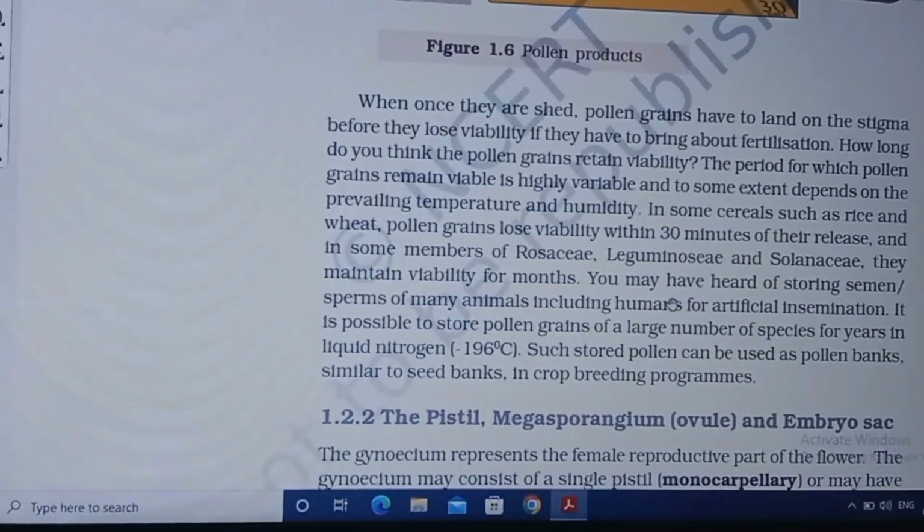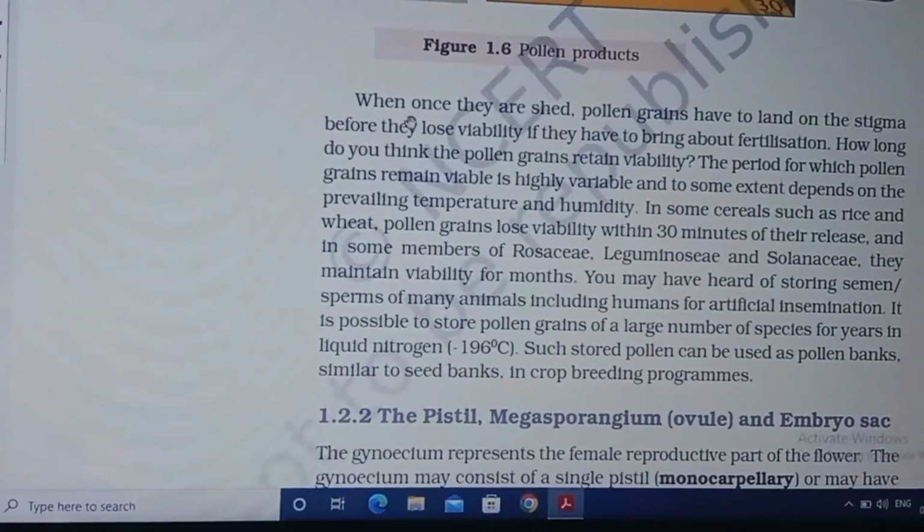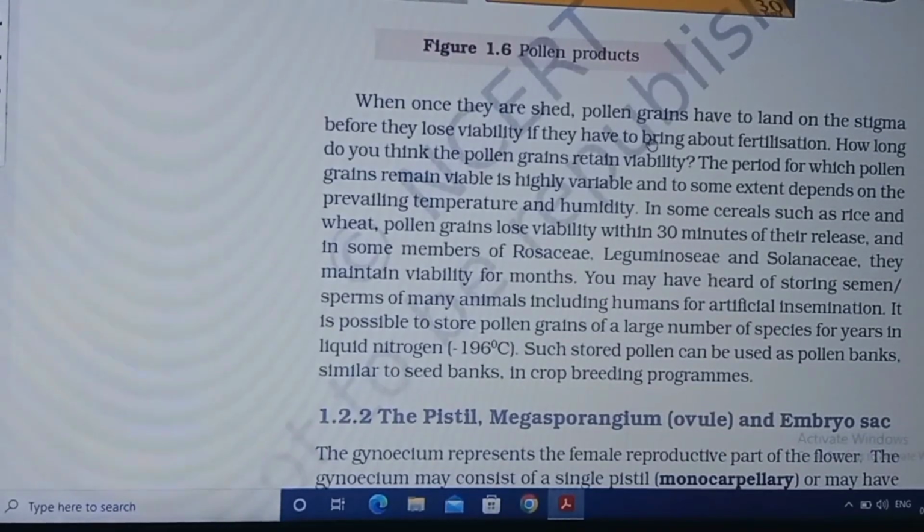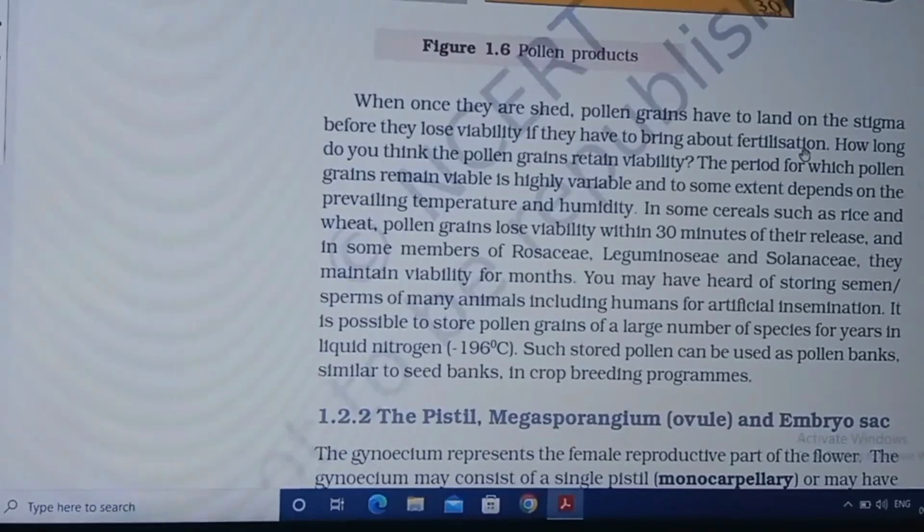Once they are shed, pollen grains have to land on the stigma before they lose viability, if they have to bring about fertilization.